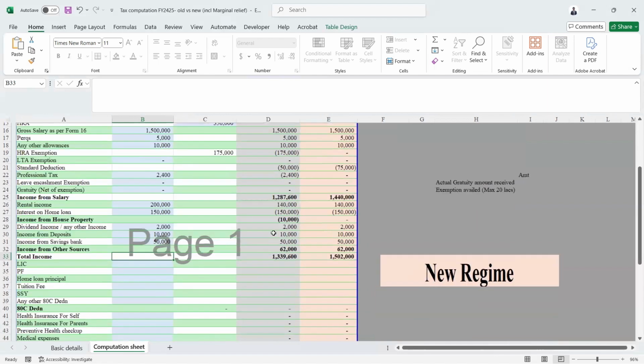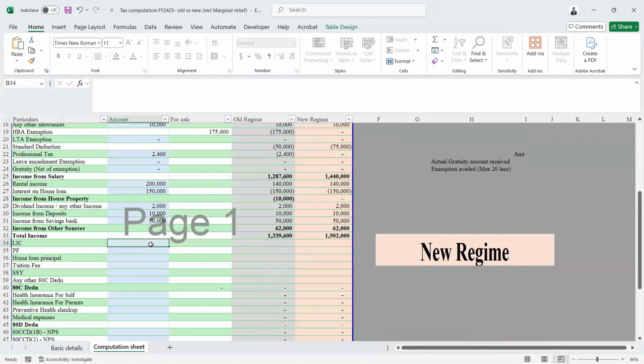allowed and everything. Now coming to the 80C, for example, LIC some 50,000, PF 50,000, home loan maybe 30,000, tuition fee 0, SSY 25,000, other 80C maybe some 5,000. And 80D, I have 30,000 as insurance.